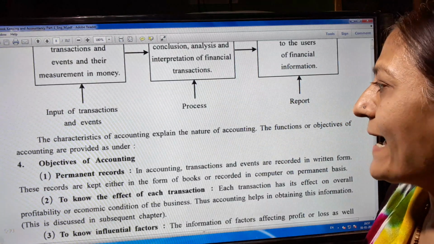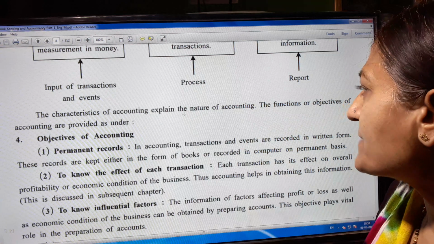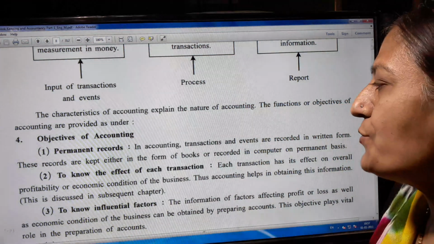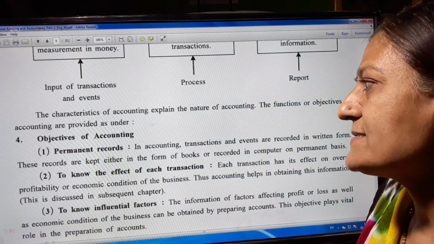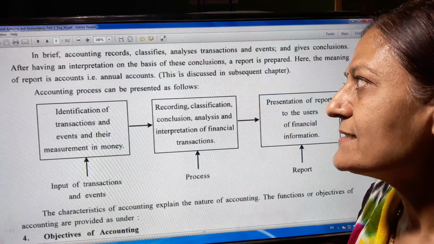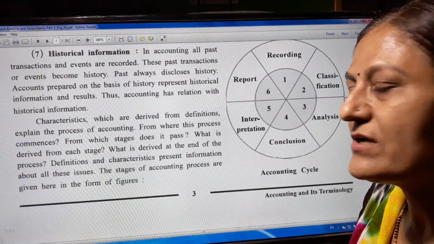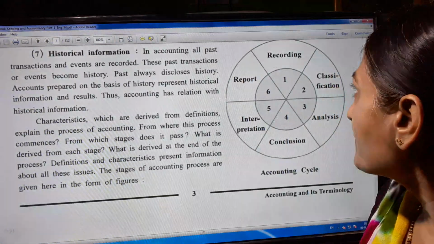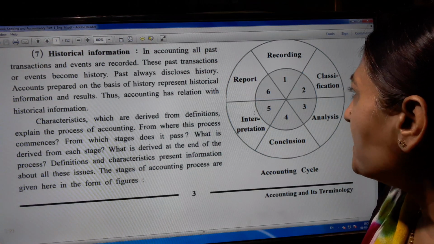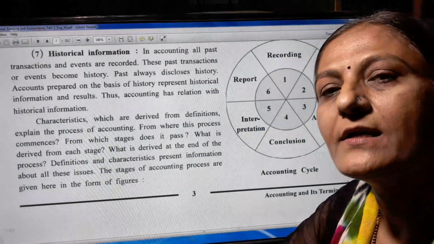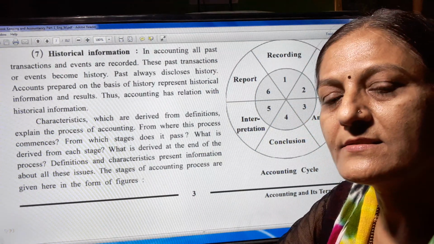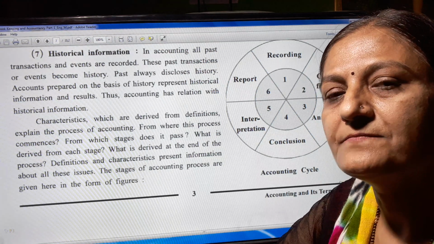This way the characteristics of accounting explain the nature of accounting; the functions or objectives of accounting are provided as under. So all the characteristics are divided into 7 points, and afterward there is recording, classification, analysis, conclusion, interpretation, and in the last a report. So these are the characteristics of our accounting system. Thank you.